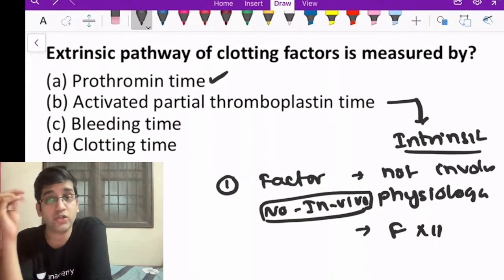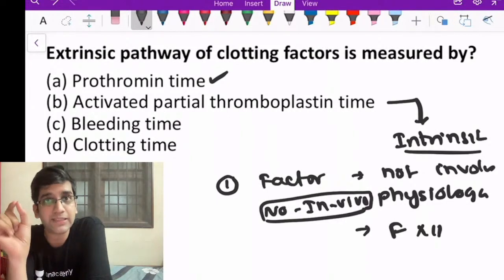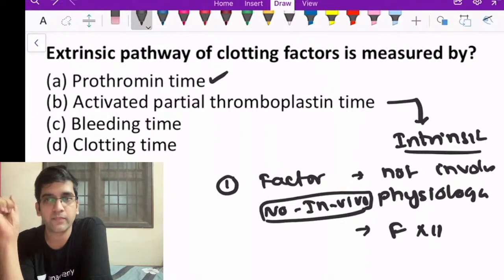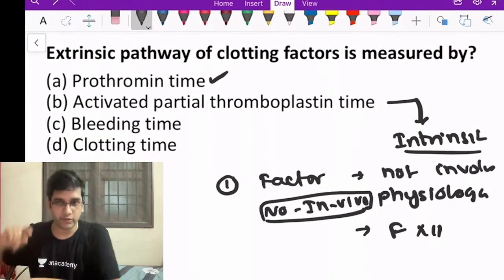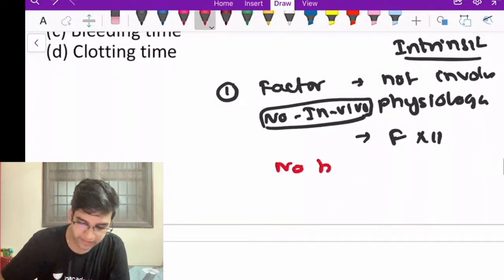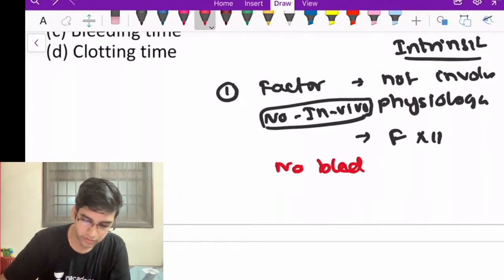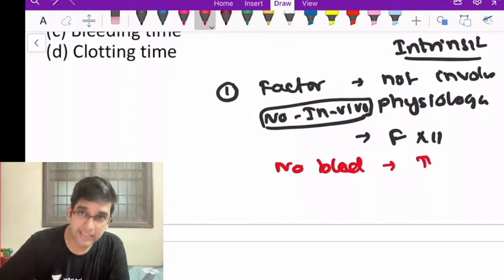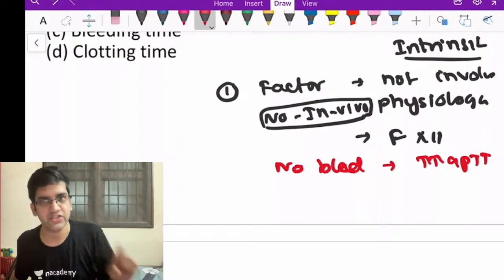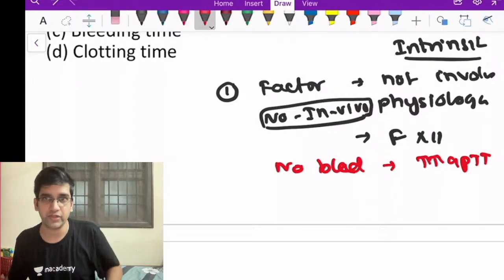If they won't have bleeding disorder, they'll be mostly asymptomatic. But when I do a factor assay, when I do testing, will APTT be elevated? I'll come to it now. APTT will be elevated, right? That becomes very unique for me here. No bleeding manifestation, right? But elevated APTT. Because it's an intrinsic pathway, the APTT will be elevated, but no bleeding manifestation. That's very unique for factor 12 deficiency, fine?